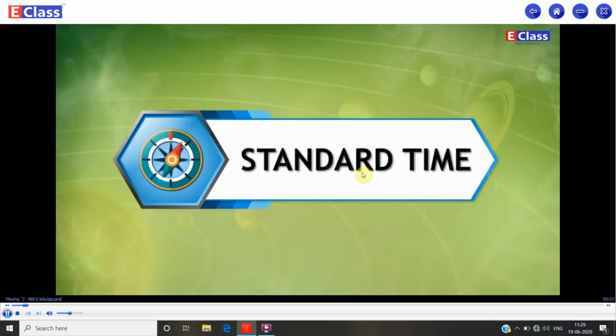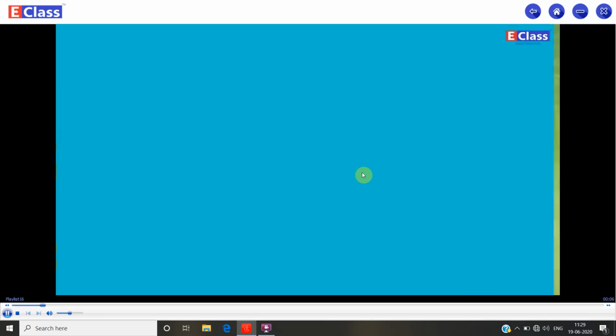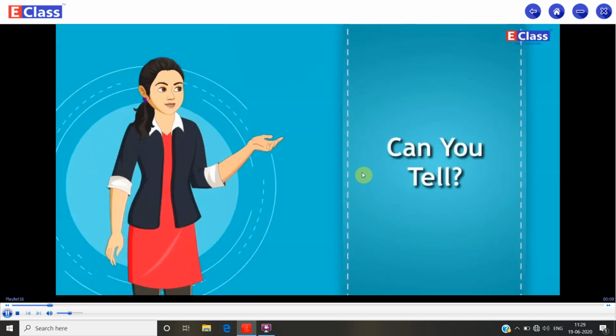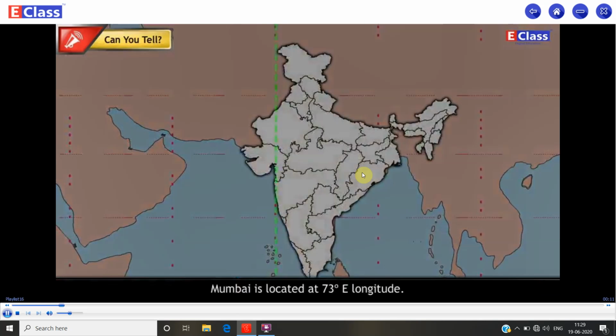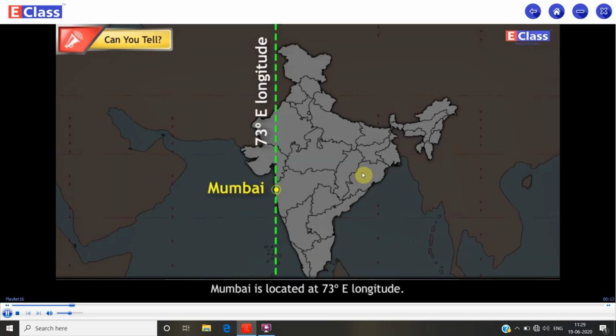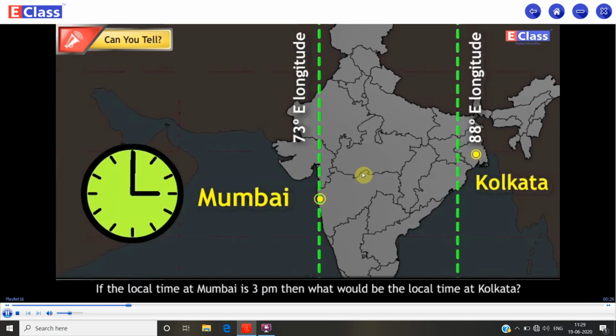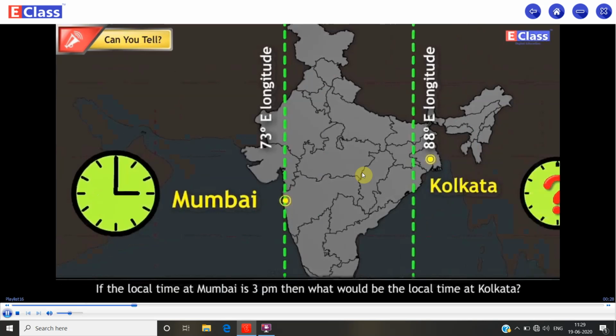Standard time. Can you tell? Mumbai is located at 73 degree E longitude. Kolkata is located at 88 degree E longitude. Find the difference between the longitudes of these two cities. If the local time at Mumbai is 3 pm, then what would be the local time at Kolkata?